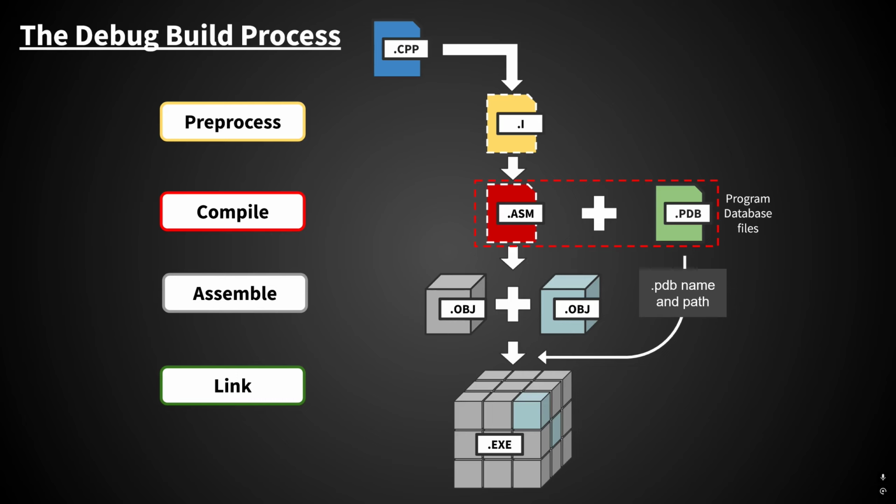PDB files are generated when we build our C++ projects in debug config. But how does this work for when you install Unreal Engine on your PC? If you install it via the launcher, you're not going to be building it from scratch, so you're not building PDB files. But we still have the capability to debug Unreal Engine source code when we install it from the launcher. The answer to that is when we install it from the launcher, we're installing one specific version of Unreal Engine. So the PDB files that correspond to that specific version are pre-compiled. And this is why you have to enable installing them in the engine installation options.